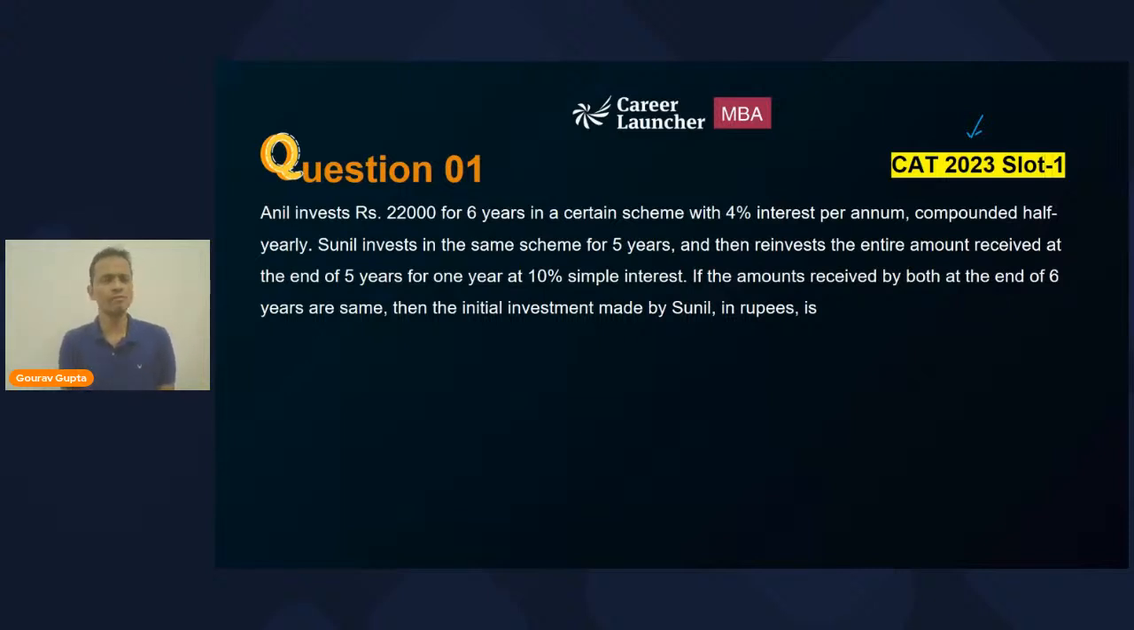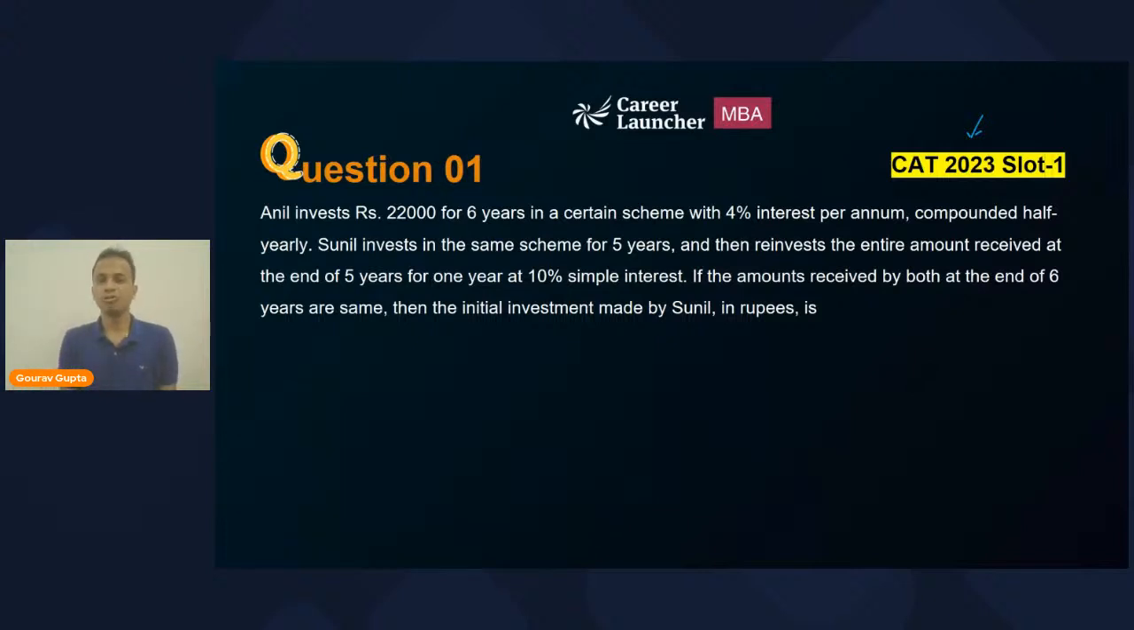Okay. So Anil invested 22,000, 6 years, 4% interest per annum, compounded half yearly. Important things. Sunil invested in the same scheme for 5 years. Now, since they have mentioned the same scheme, the rate of interest will be the same, that is 4% per annum, and it will again be compounded half yearly, right? But Sunil invested in the same scheme for only 5 years. And then he reinvests the entire amount received at the end of 5 years for one more year at a rate of 10% simple interest.